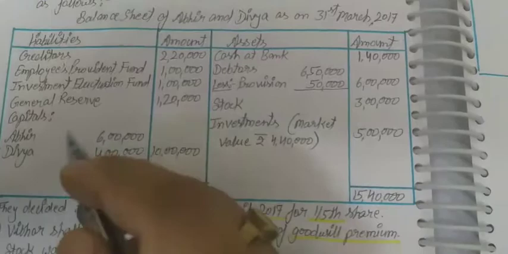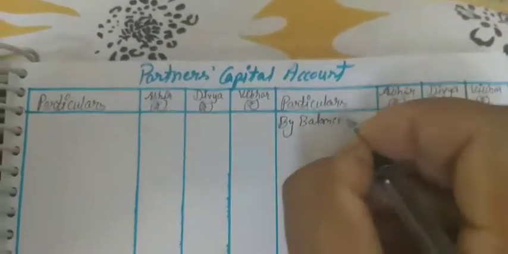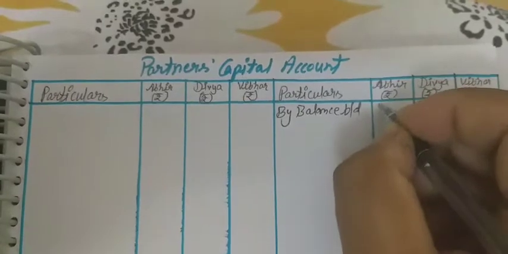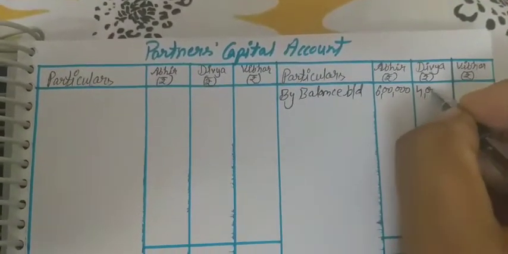So first we should record the balances of the partners capital. Abhir 6 lakh and Divya 4 lakh. So it is recorded on the credit side by balance b/d. This is 6 lakh and this is 4 lakh.